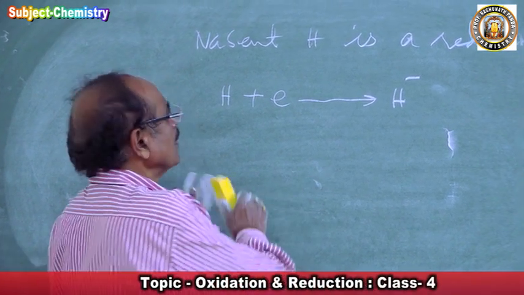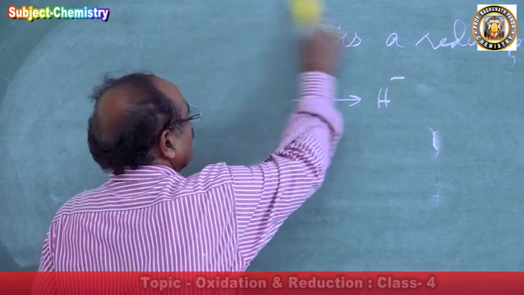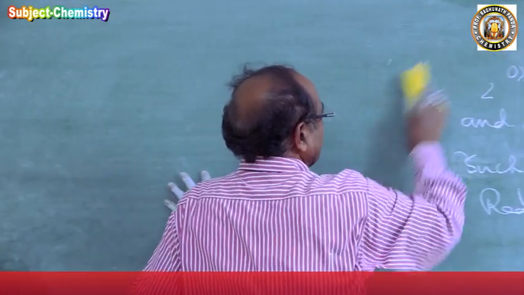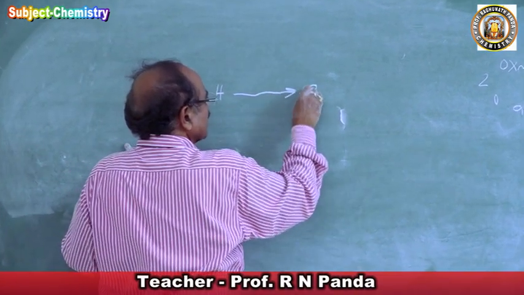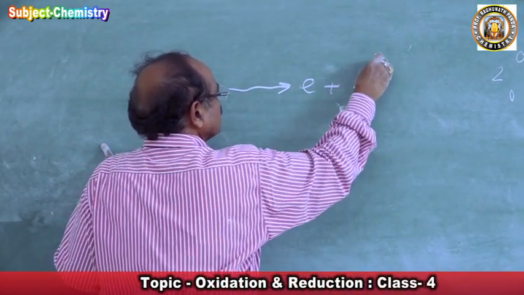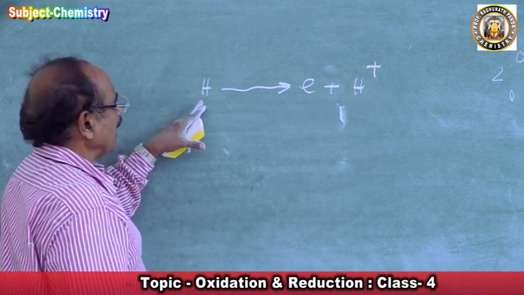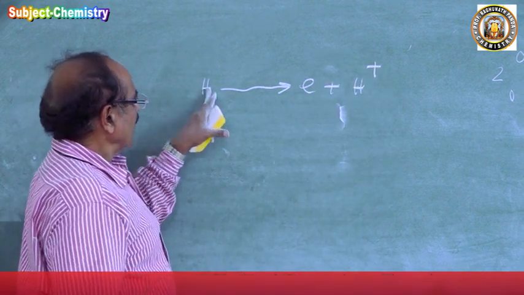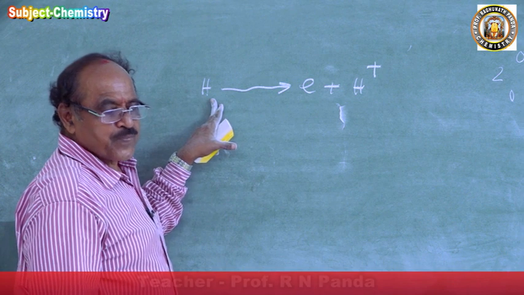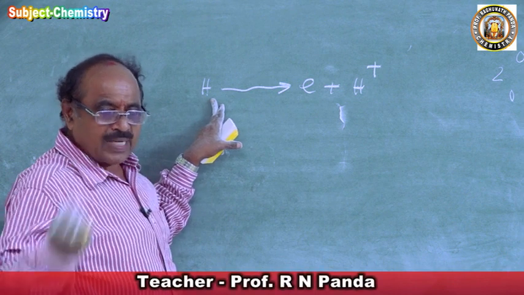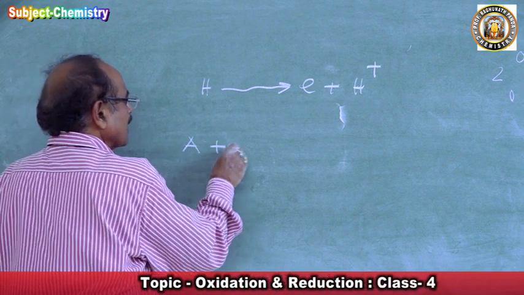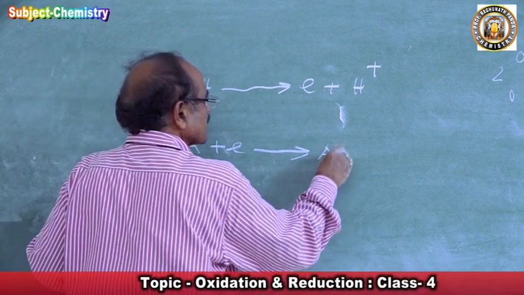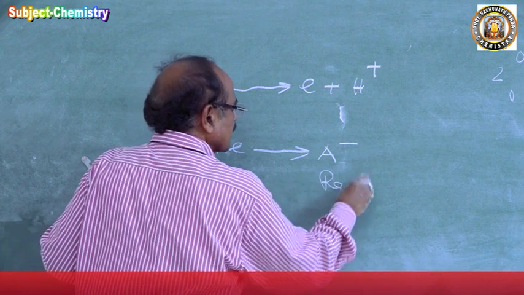So it is very easy for you people. This is the way you can explain it, or you can say the other way: hydrogen loses an electron to form H plus. Hydrogen has one electron in the outermost cell, it can lose the electron and form this. So if you have a substance A plus electron, it will become A minus. So this is the reduced state.